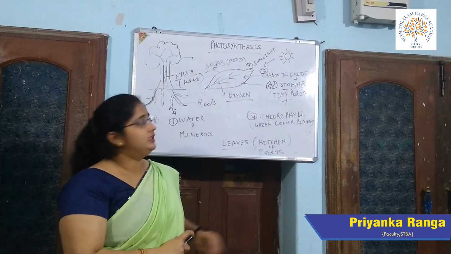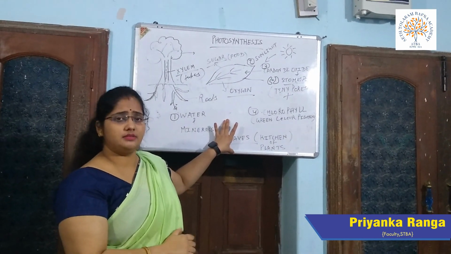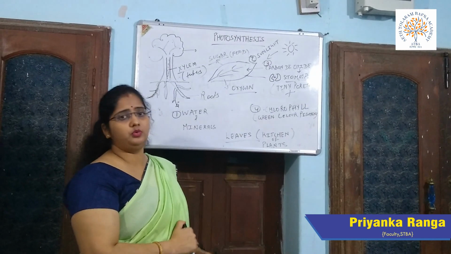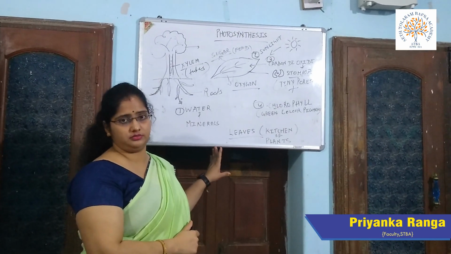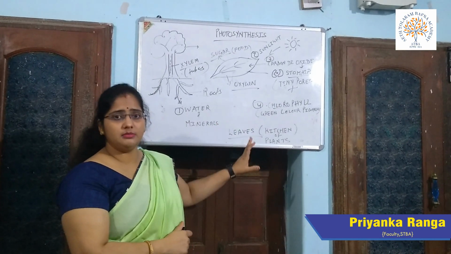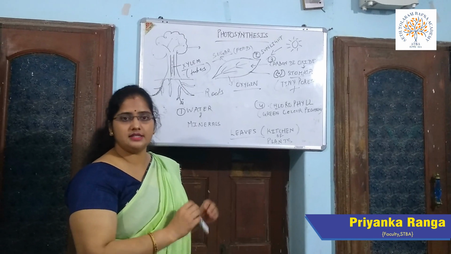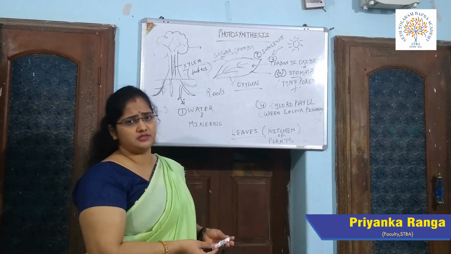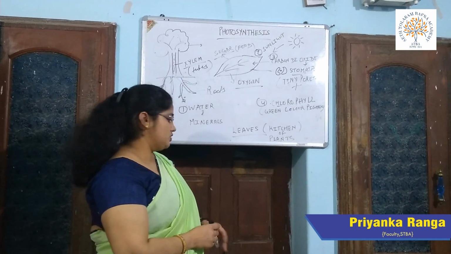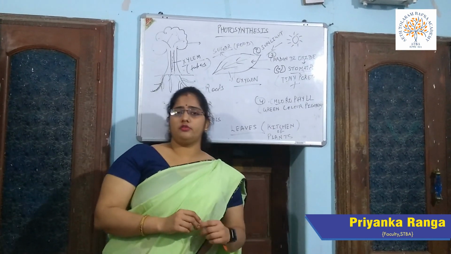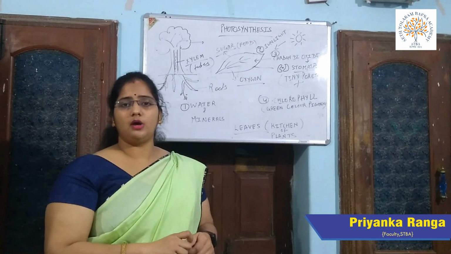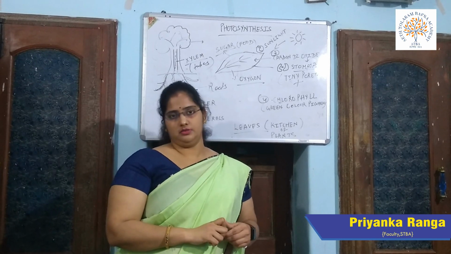So you have seen that photosynthesis is done by the plants. They prepare their own food, so they are called the producers. And the animals are called the consumers as they depend on other things for their food. So now moving to the next point of differentiation, we will talk about the movement in plants and animals.